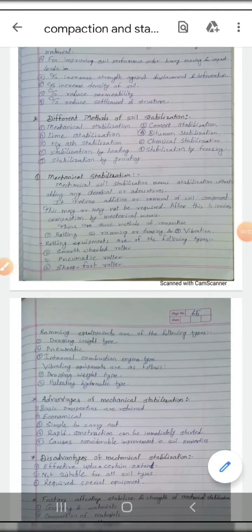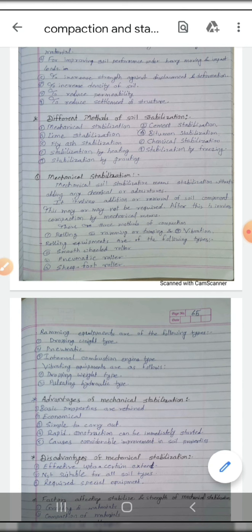In the fourth part, we are going to study different methods of soil stabilization. First method, mechanical stabilization. Second one, cement stabilization. Third one, lime stabilization. Fourth one, bitumen stabilization. Fifth one, fly ash stabilization. Sixth one, chemical stabilization. Seventh one, stabilization by heating. Eighth, stabilization by freezing. And ninth, stabilization by grouting. Okay, all these nine methods we are going to study in detail.